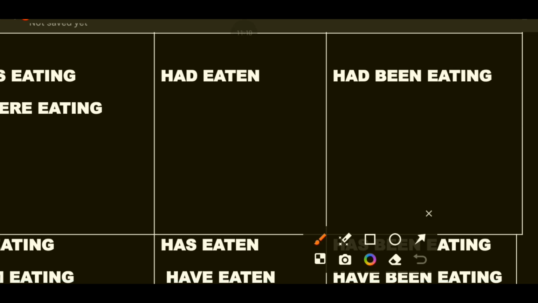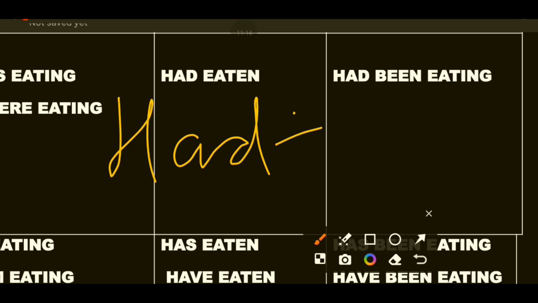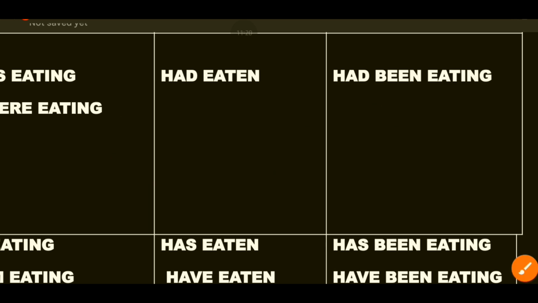Now how does it work? We'll use had and v3, the past form. Had eaten, right? Now for this one, had been eating. This is used for activities which had begun in the past and were going on in the past. He had been eating since morning. He fell sick because he had been eating since morning.